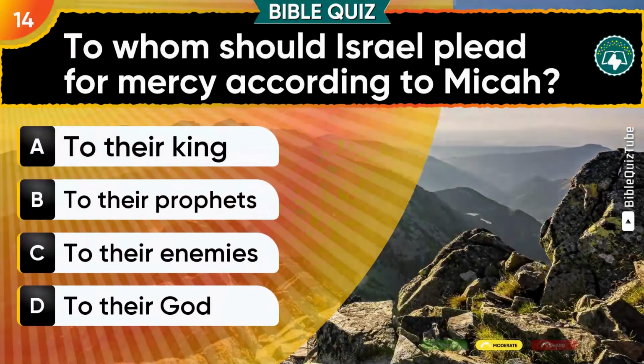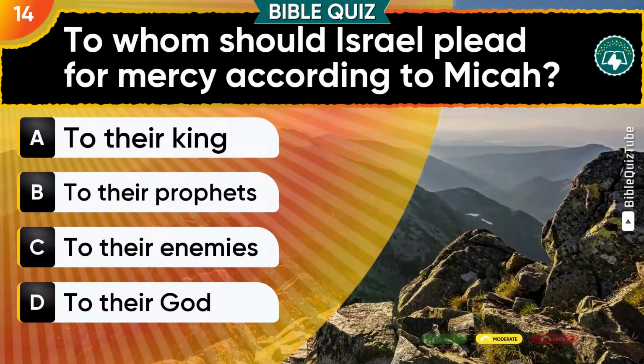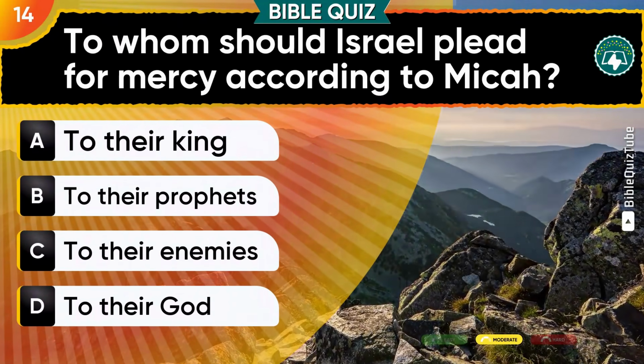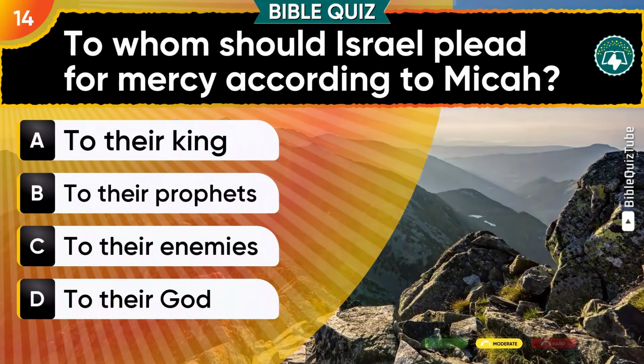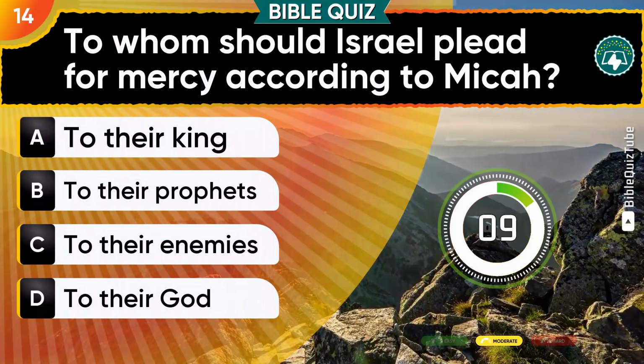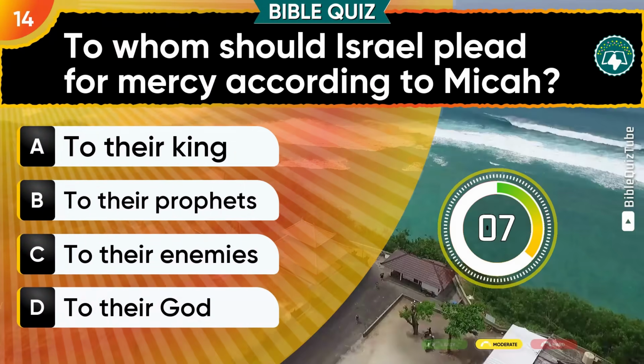Question 14. To whom should Israel plead for mercy, according to Micah? Think about these. A. To their king. B. To their prophets. C. To their enemies. D. To their God.